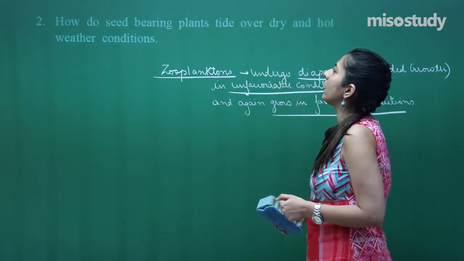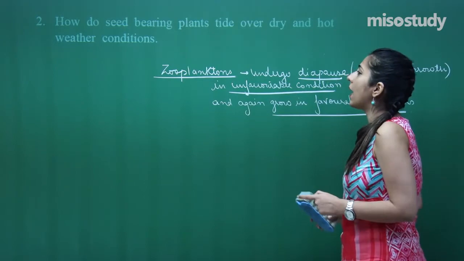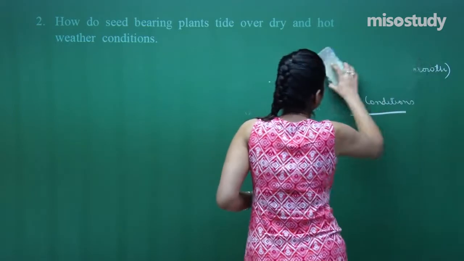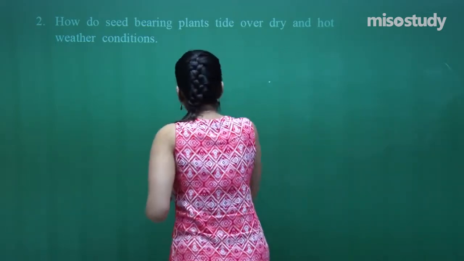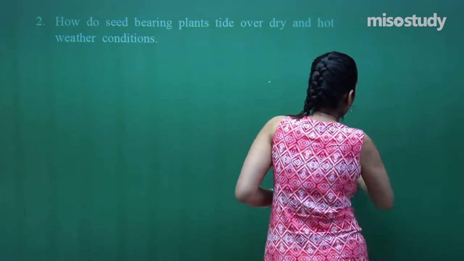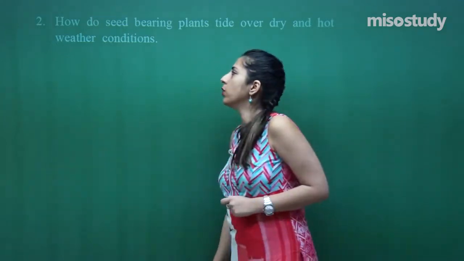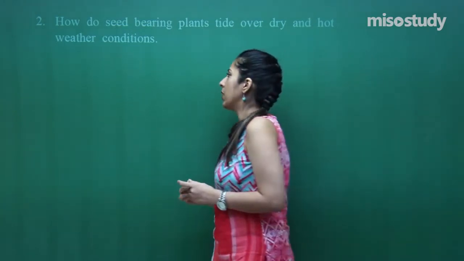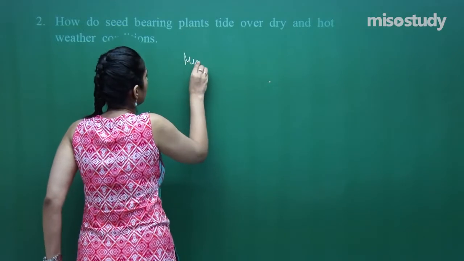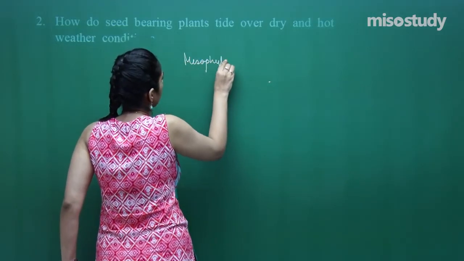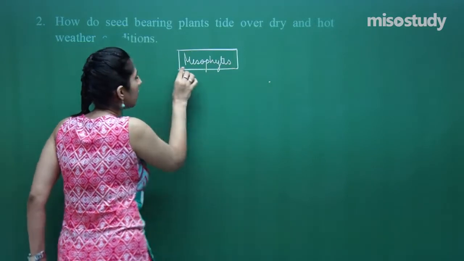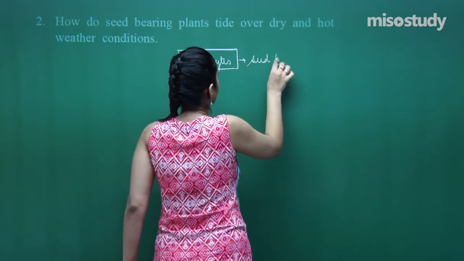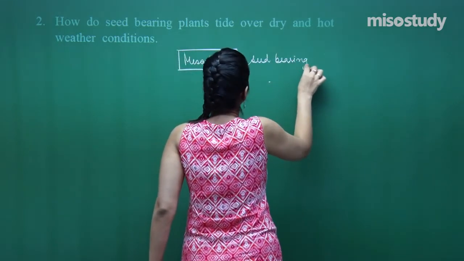How do seed bearing plants tide over dry and humid weather conditions? All the questions which I have included in today's session are from previous year CBSE exams, so be very careful. Now, you all must have heard of mesophytes. What are mesophytes? These are seed bearing plants.